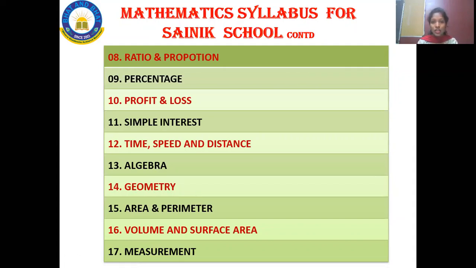And the last chapter, but not the least, is measurement. So these are the 17 chapters that you will be having in your Sainik school syllabus.